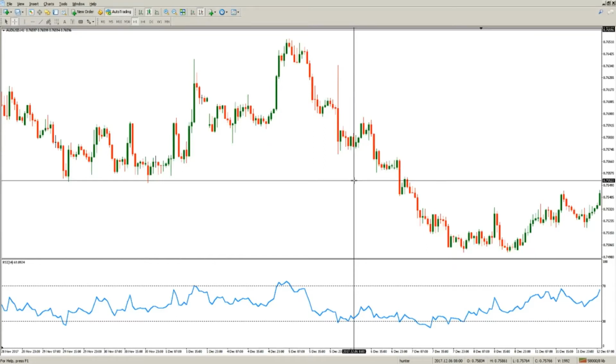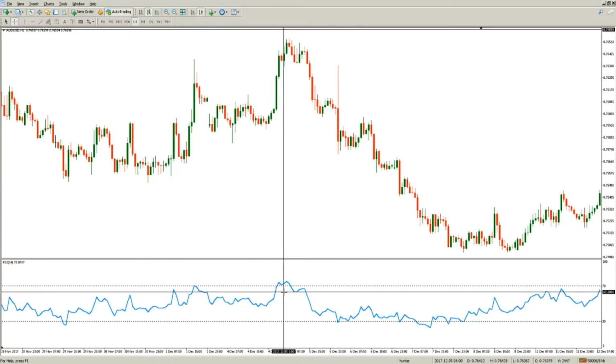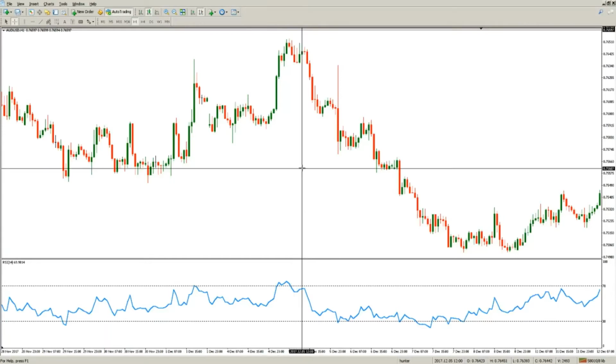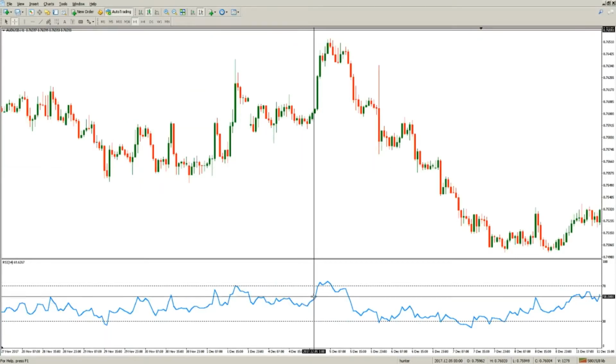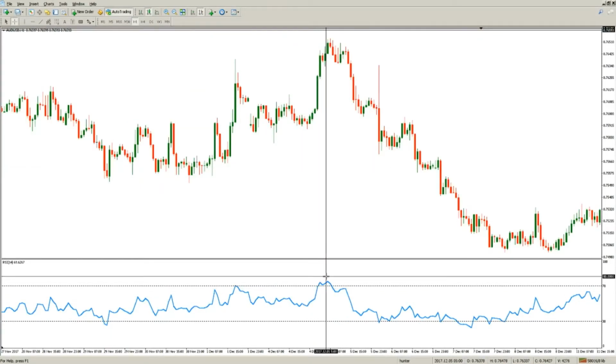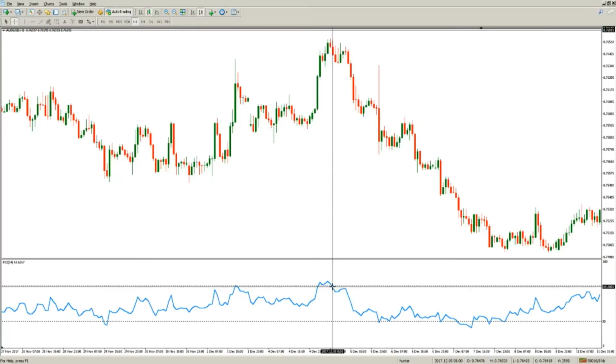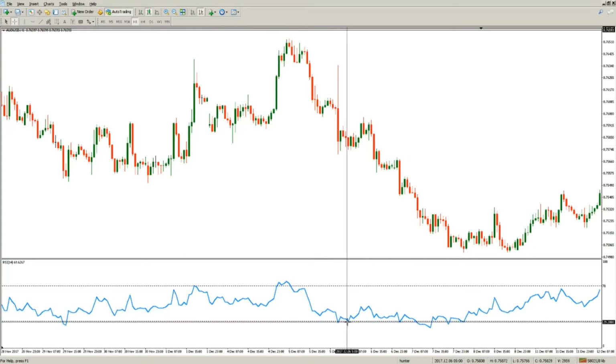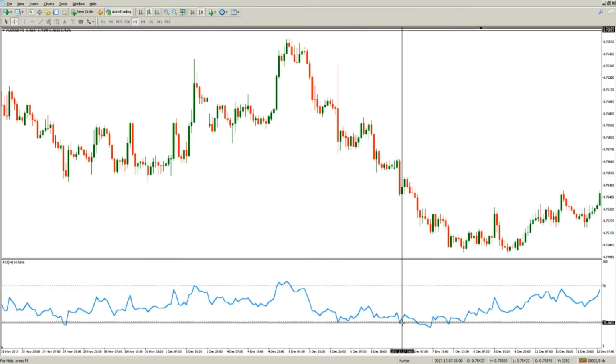If anything, approaching the overbought zone is rather indicating strength in a market, and approaching the oversold zone, it rather indicates weakness in that market.